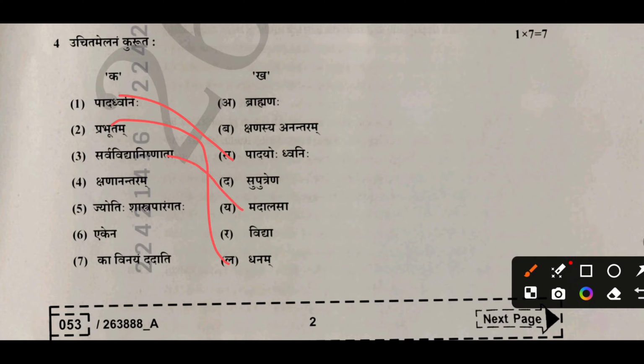And fourth, you have to match with the correct option, and the fifth with Brahmin, and the sixth with Sutra. And you have to match the seventh with Vidya, okay?